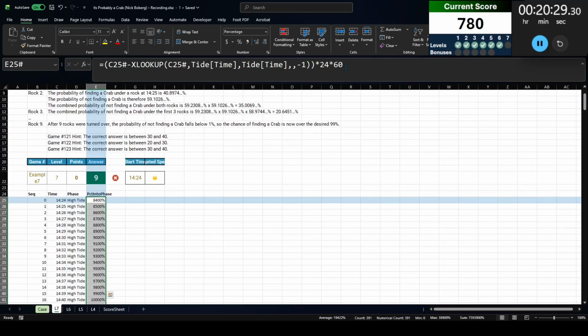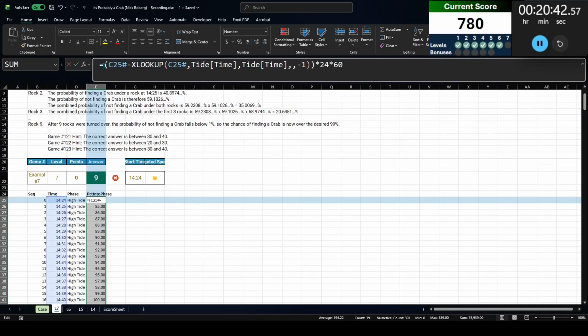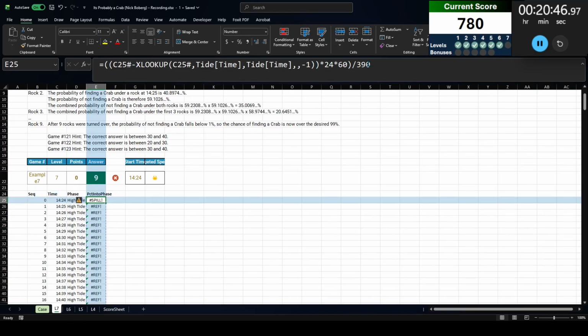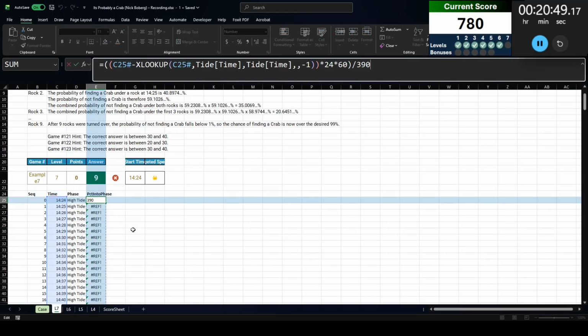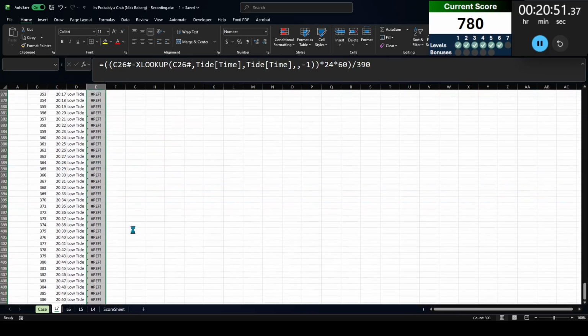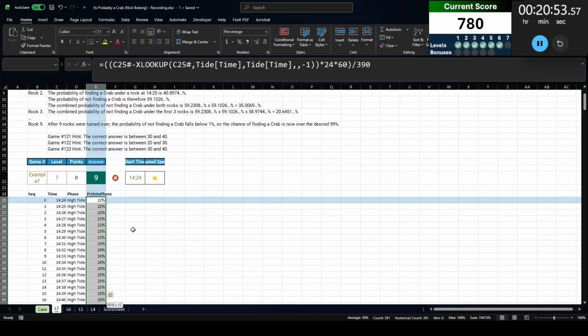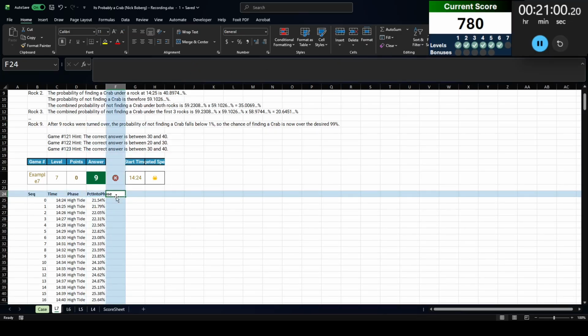Let's do that. Oh, that's weird. Oh, wait, no. Okay, so yeah, that's how many minutes. Okay, yes. That's how many minutes into the phase. Divide all of that by 390, which is the length of a phase. Oh, interesting. So now we get percentages within the phase. I must have filled on the last step when I really shouldn't have. All right, so...